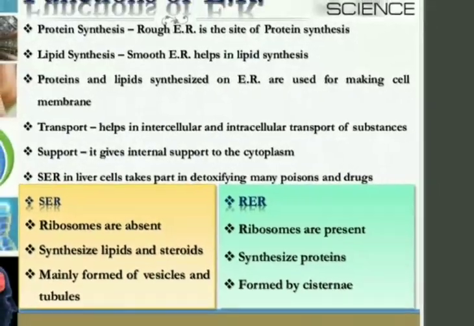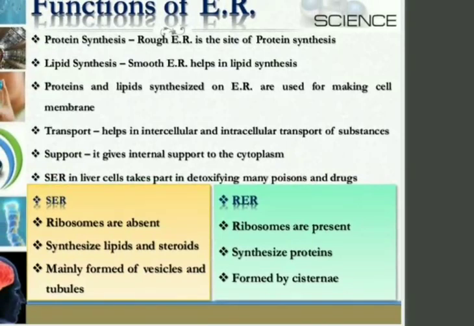Now the functions, very important functions of ER. Protein synthesis. I have told you the RER contains ribosomes, and they are the site for protein synthesis. What is synthesis? Making and breaking. The protein is synthesized into different forms. Then lipid synthesis. Smooth ER helps in lipid synthesis. Protein and lipids are synthesized on ER for making cell membrane. So we can say that on ER the synthesis of protein and lipids takes place, which helps in the